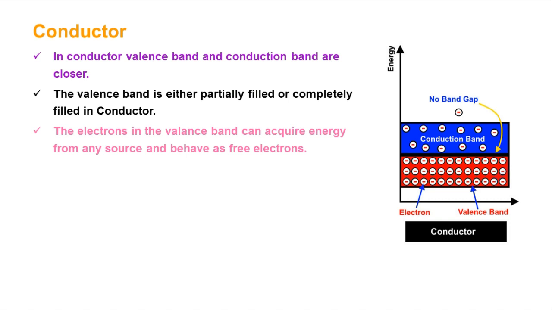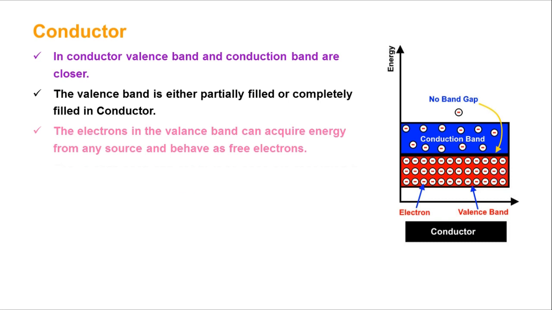When they get some external energy, the electrons start moving towards the conduction band, and then the flow of current takes place. So that is the third point: electrons in the valence band can acquire energy from any source and behave as free electrons. Until then they are not free electrons, so they are bound to that band only.